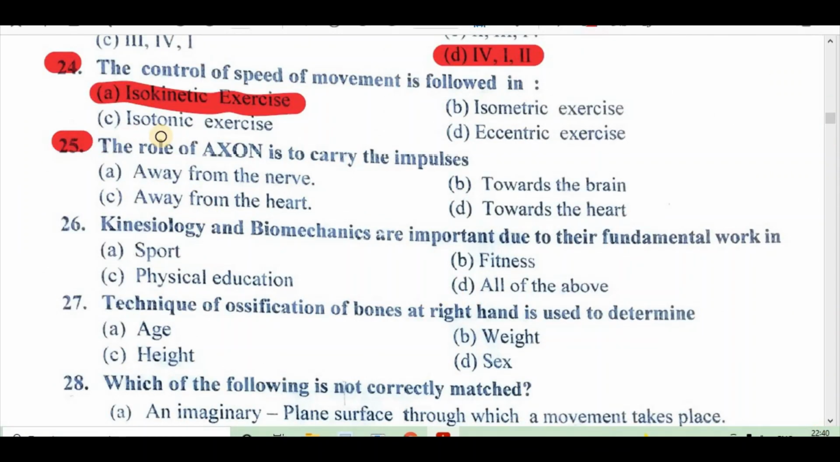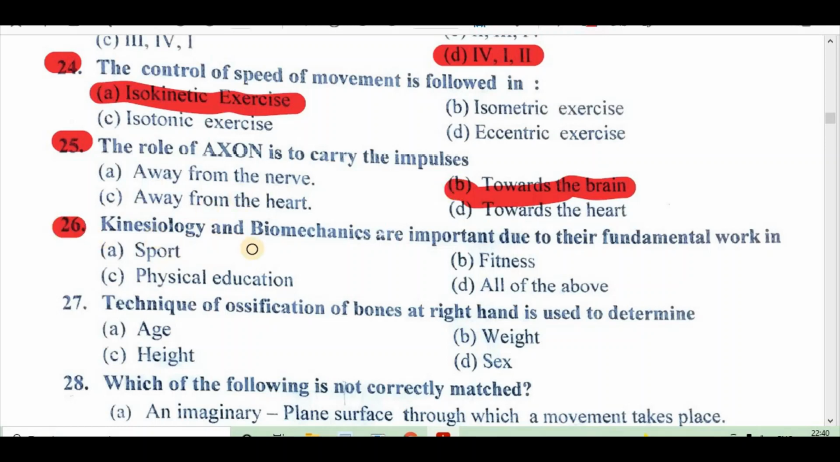Question 25. The role of action is to carry the impulses: A. Away from the nerve, B. Towards the brain, C. Away from the heart, D. Towards the heart. Right answer is B. Towards the brain.